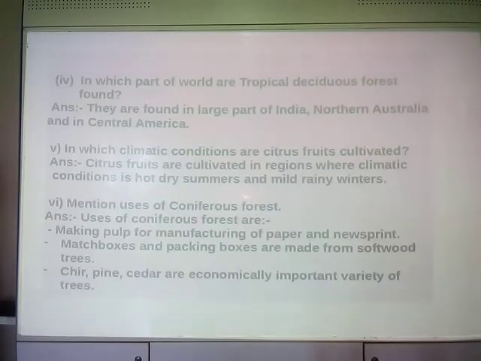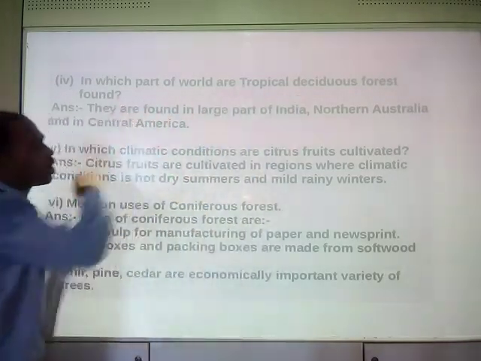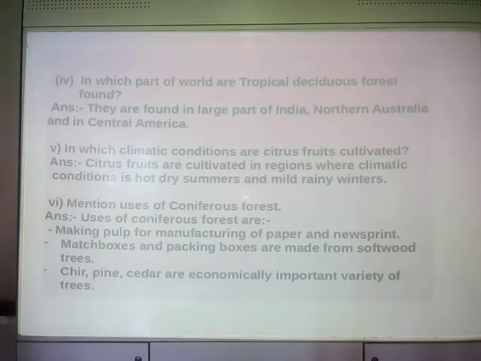Coming on to question number 4. You have to give the name of the region or part of the world where tropical deciduous forests are found.